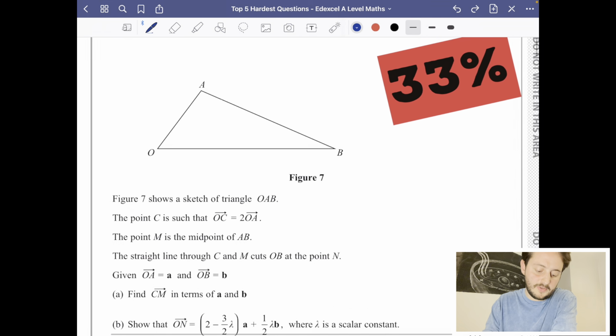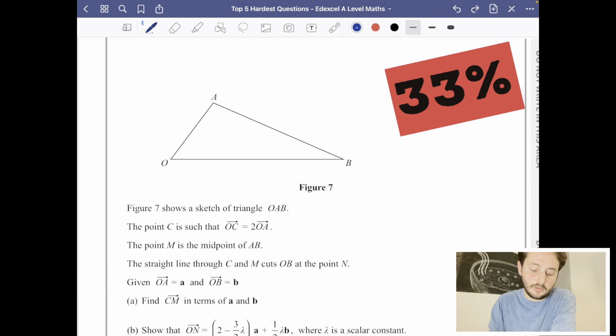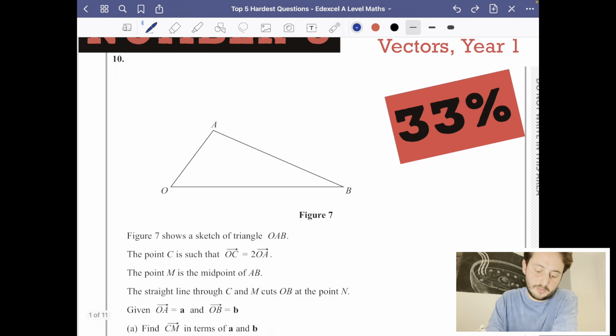So it says, the figure shows a sketch of triangle OAB, and the point C is such that OC is equal to 2OA. So I can actually plot where C is going to be, because it's going to be 2 lots of this journey, so it's going to be somewhere at this position that I've got here. I'm just going to do it kind of roughly on the diagram. The point M is the midpoint of AB. So I'm also going to plot this point here as M, which is the midpoint.